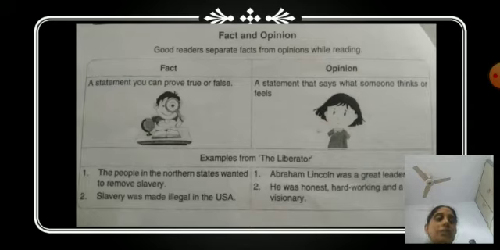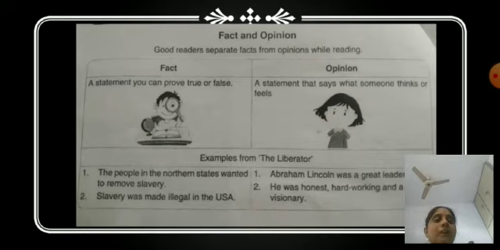So based upon this statement, let's try to find the meaning of this word fact. Let me tell you what the meaning of fact is. Fact means a statement you can prove either true or false. It means that statement can be proved, either true or false.